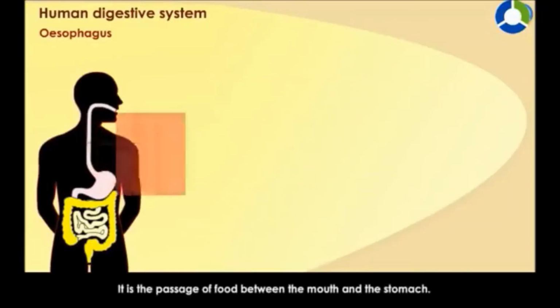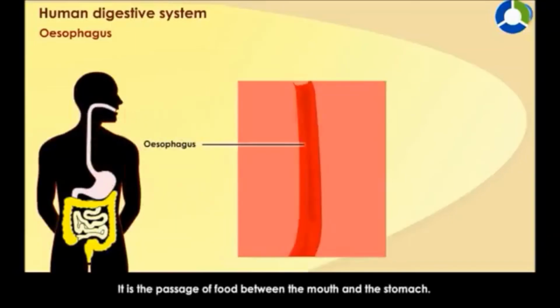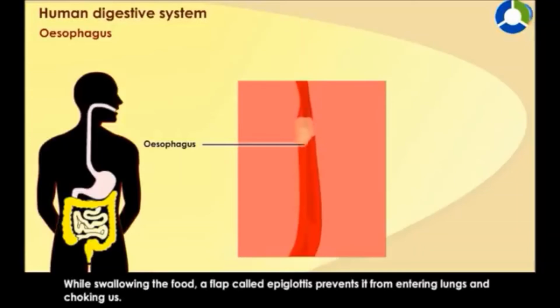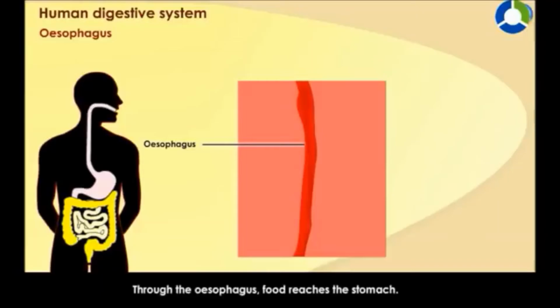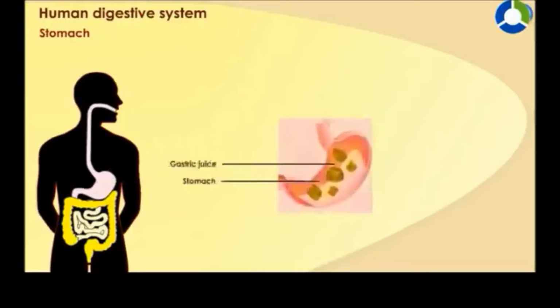Esophagus. It is the passage of food between the mouth and the stomach. While swallowing the food, a flap called the epiglottis prevents it from entering the lungs and choking us. Through the esophagus, food reaches the stomach. Stomach.